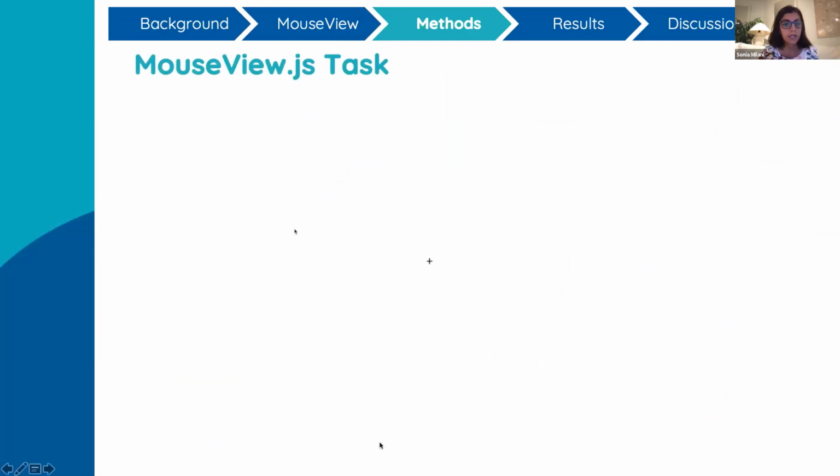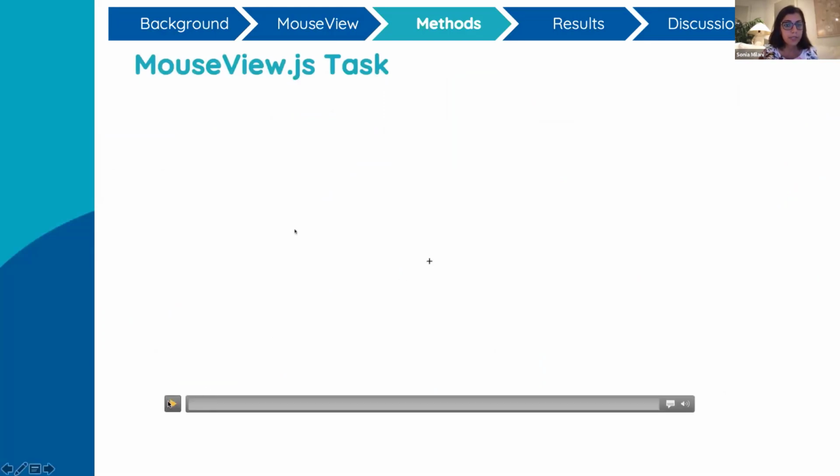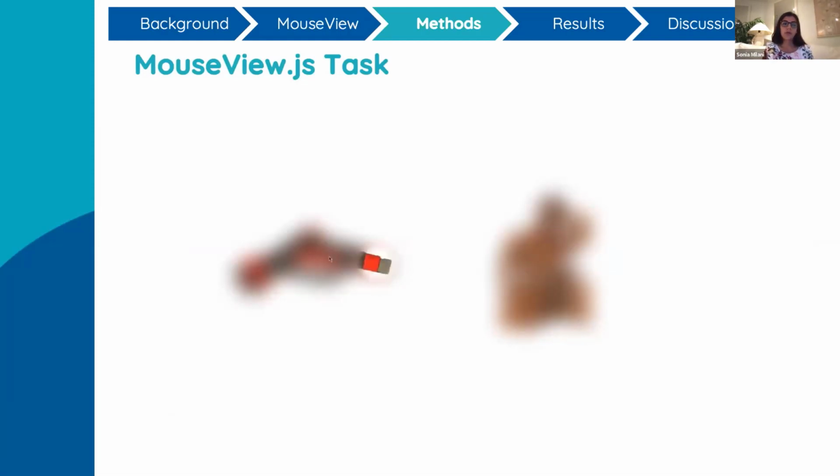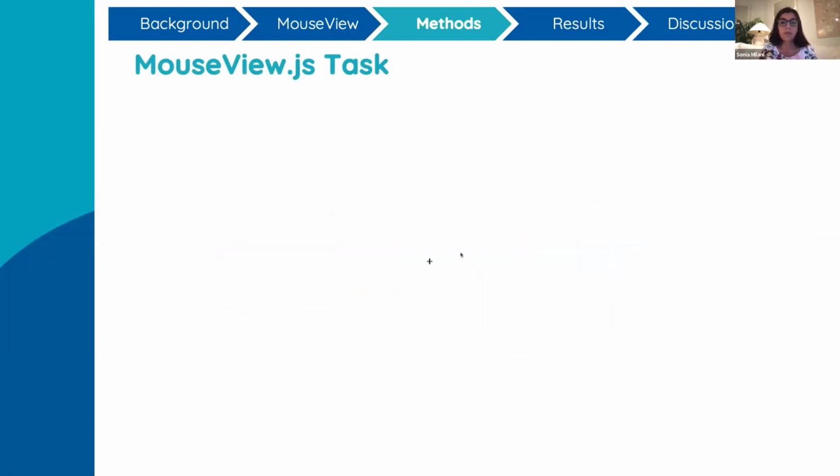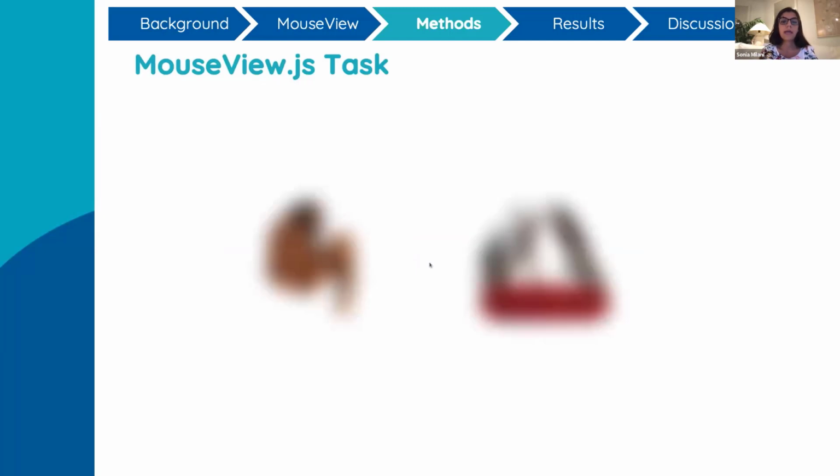And here is a quick demo that I hope works. So each trial started with a central fixation cross. Once participants click that, they got to view the 2 images as they wish, and each trial lasted 8 seconds.